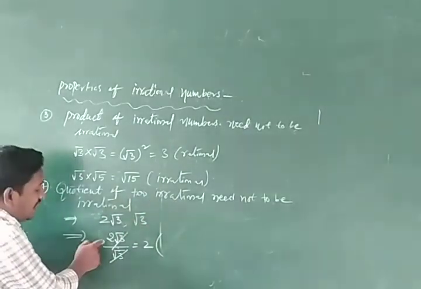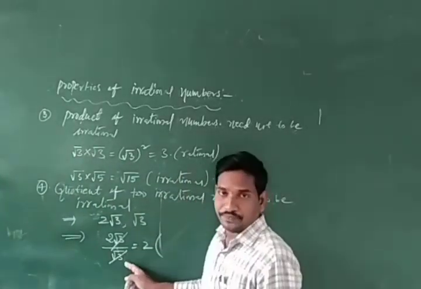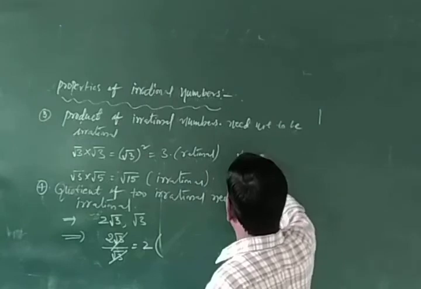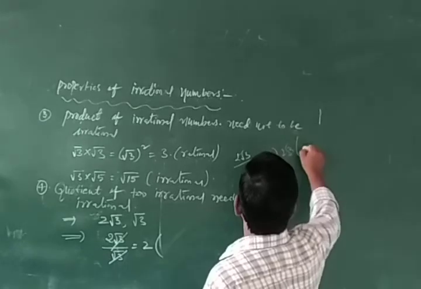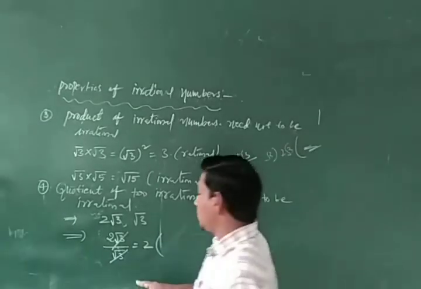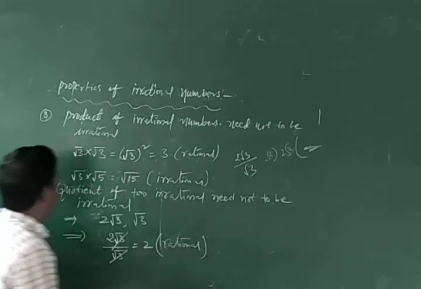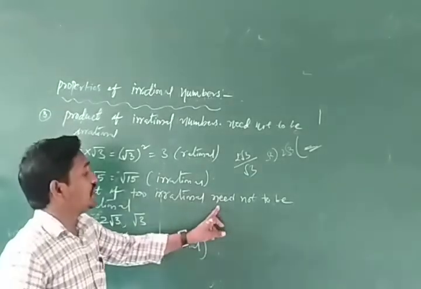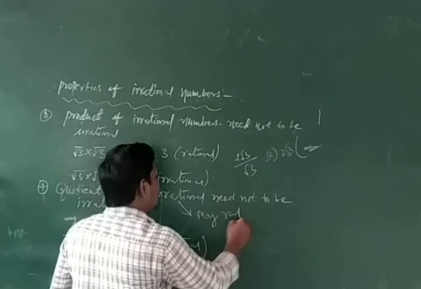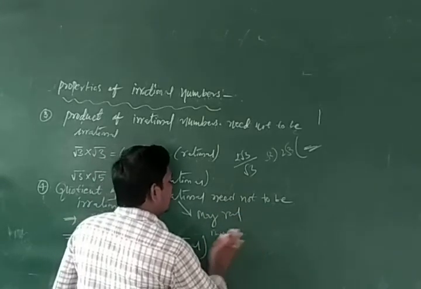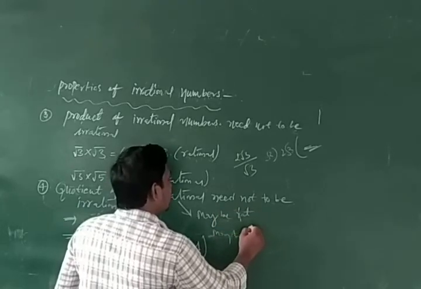Quotient means here 2 root 3 is divided by root 3. This is the quotient. So the quotient here is 2. That means 2 is rational. And the quotient of two irrational numbers need not be irrational. May be rational, may be irrational. Okay?